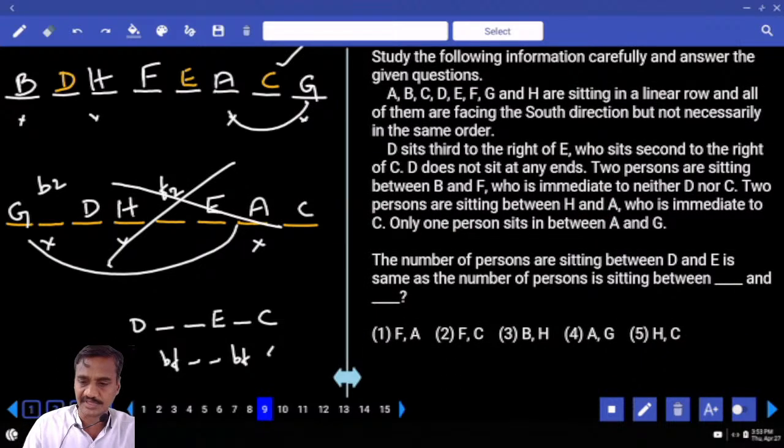Then according to this, the number of persons sitting between D and E. D and E, how many people are there? 2 people. Is the same as the number of persons between which two? F and A, 1 person. F and C, 2 persons. Choice 2, question number 9.